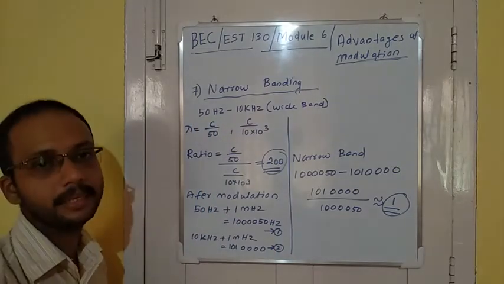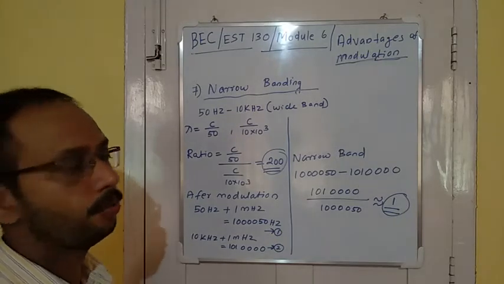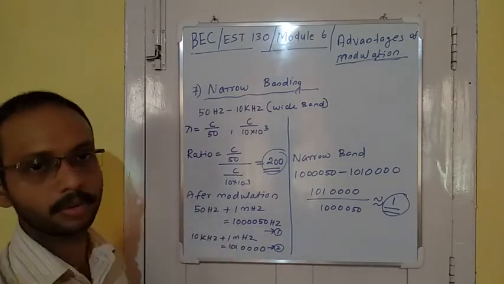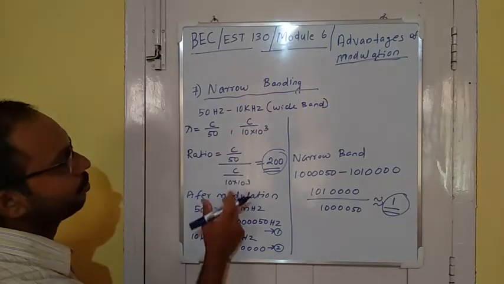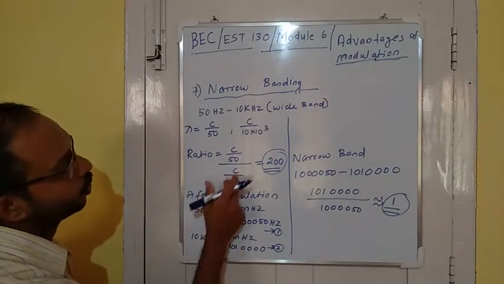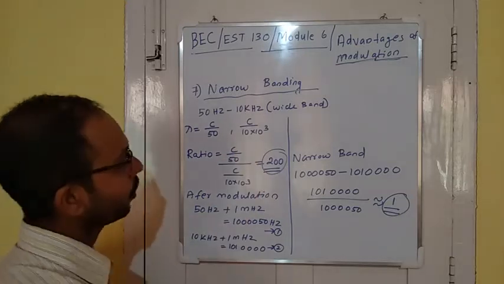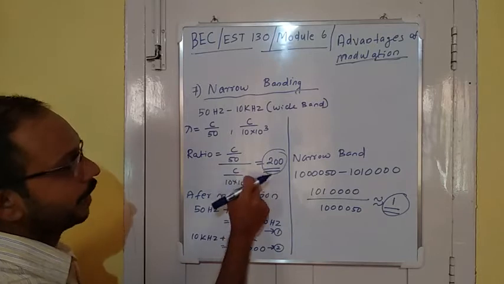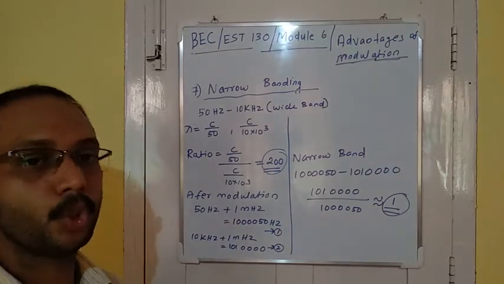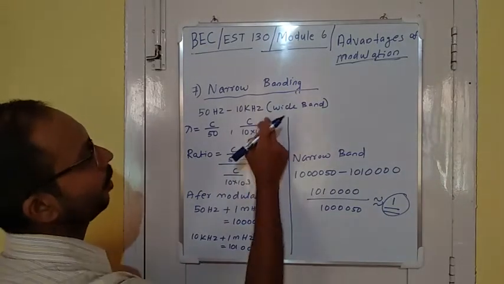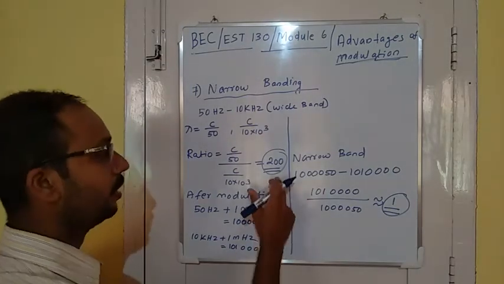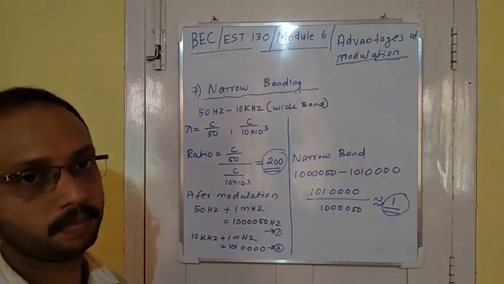So we are taking a ratio of high wavelength to low wavelength. That is C by 50 divided by C by 10 into 10 power 3. That is equal to 200. The ratio of high wavelength to low wavelength of this wide band is 200. So 200 is a big ratio.